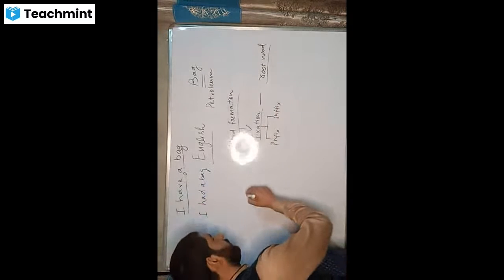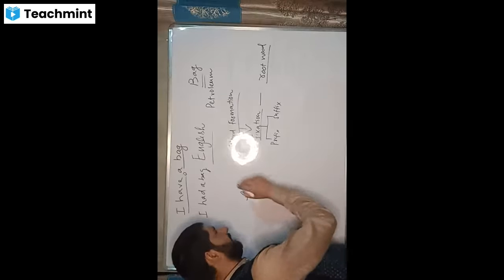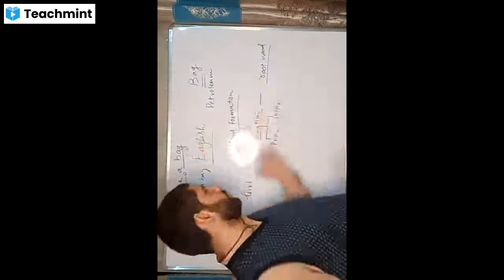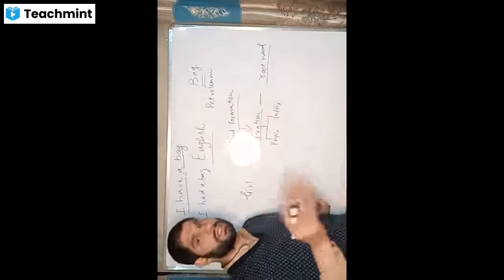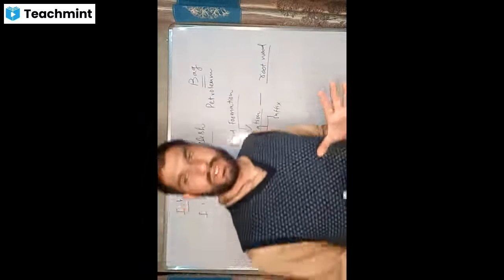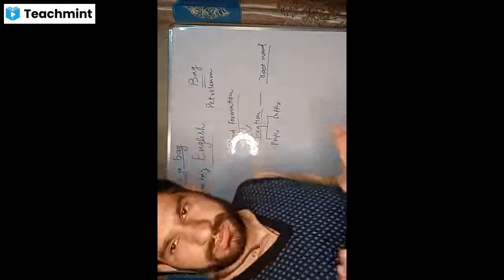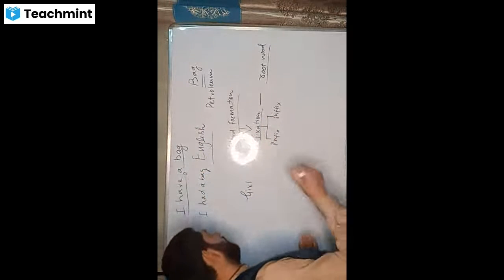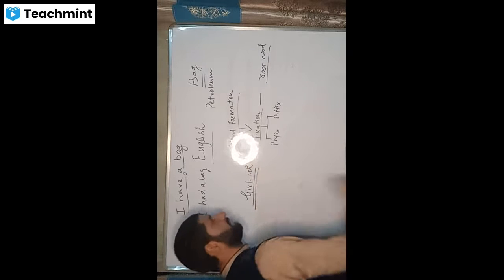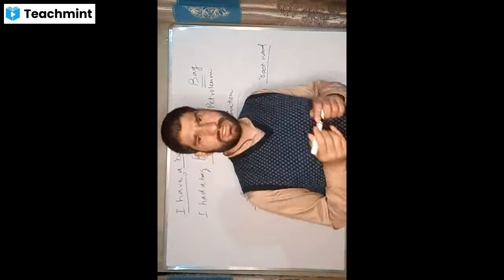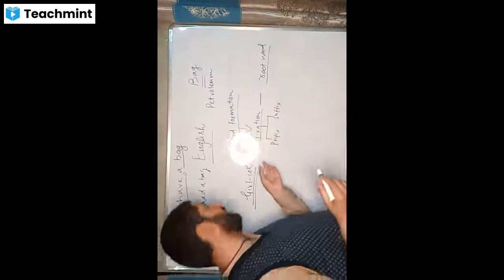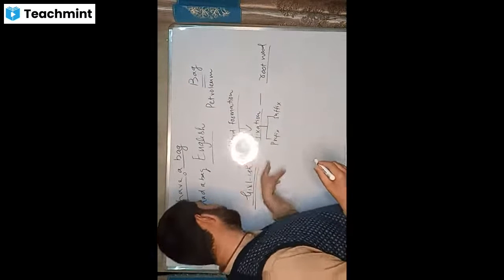For example, I told you girl. Girl is a simple word. That means it is indivisible. So it is the root word. You can't divide it any further. If it is divided any further, it will split, it will scatter, it will not exist. And then if I add ish to this, it becomes girlish. Girlish is an adjective.